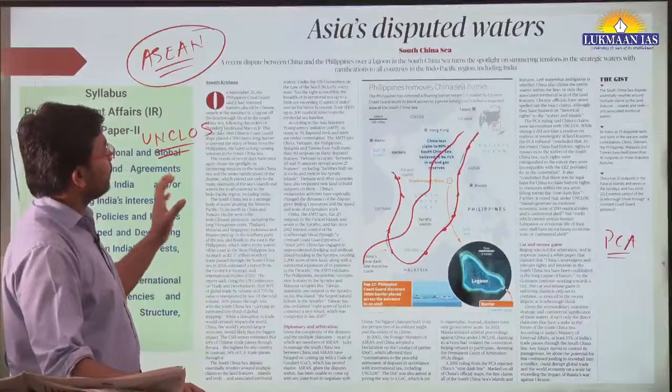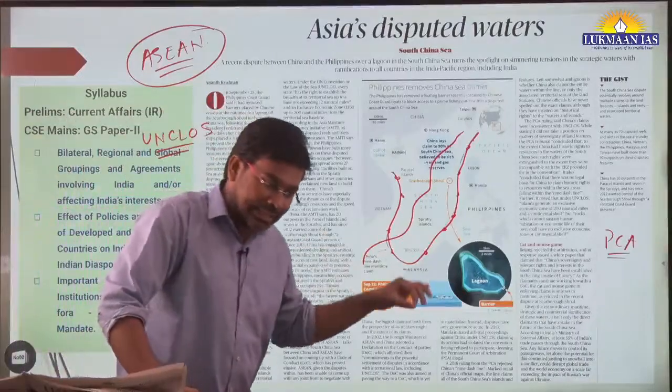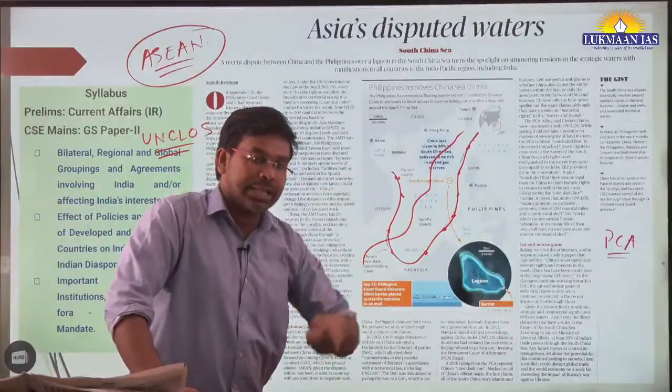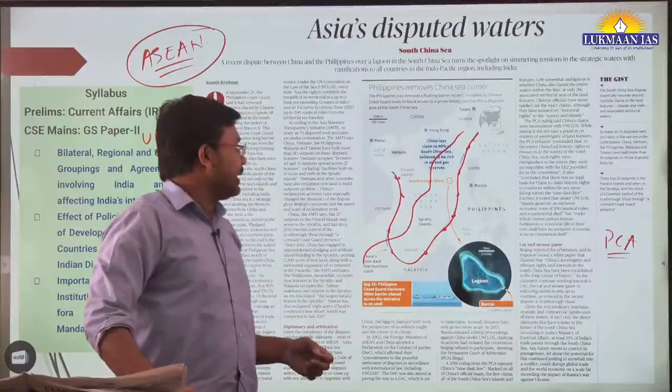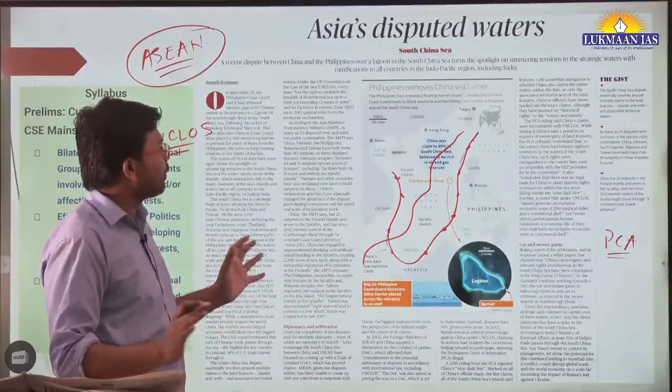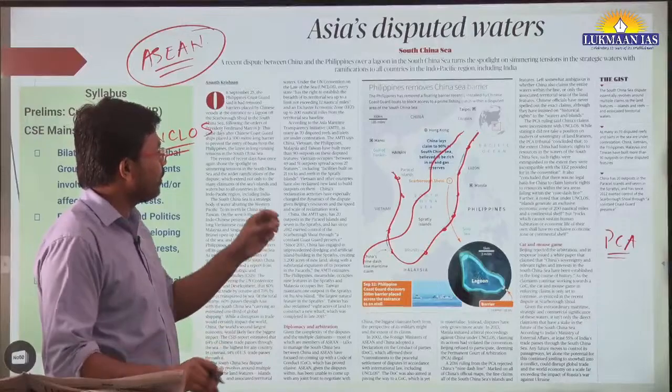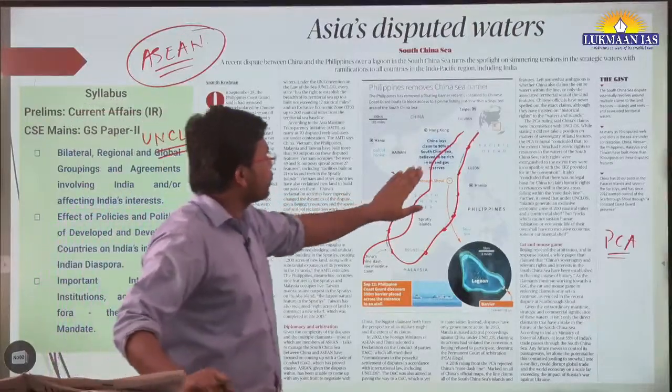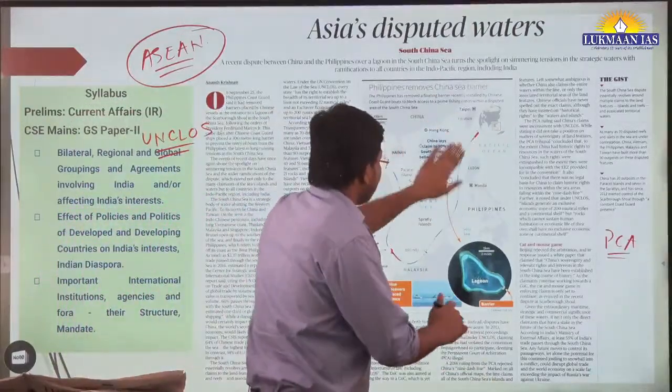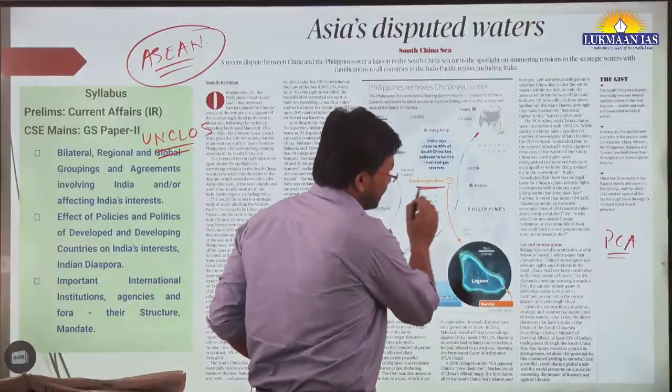However, recently what has happened, China has created a kind of barrier by establishing ropes around Scarborough Shoal, okay. So Scarborough Shoal is a kind of island group in the South China Sea. So this is Scarborough Shoal. So this is here, okay.